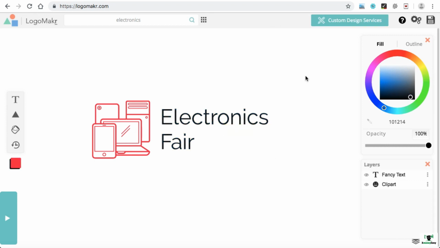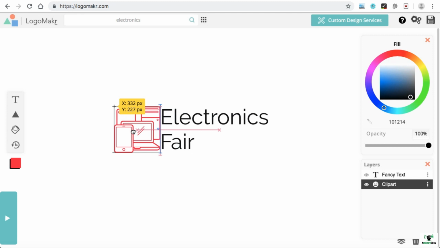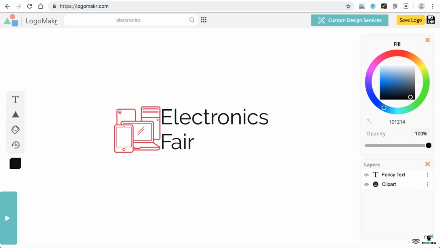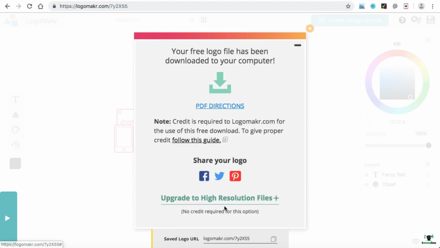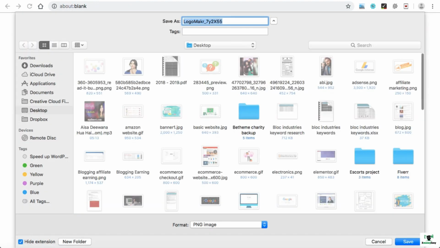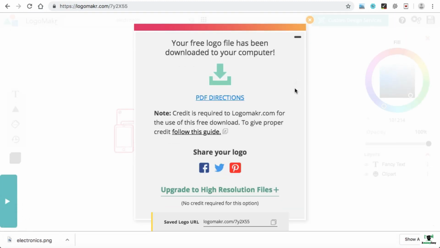Now, once the logo is finalized, let's resize it a little bit more. Okay, now this looks fine. In order to save this logo, on the right hand side we can see the save icon. Just click on it. And then click "No thanks, download low resolution file." Click on it. Save this logo onto your desktop. And that's all you had to do.